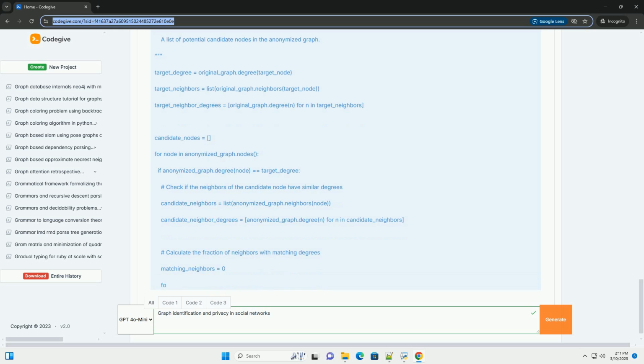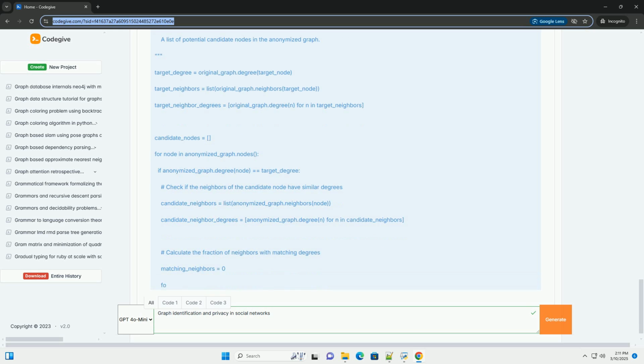B. Code example: degree-based re-identification, Python with NetworkX. Explanation of the code. 1. create_sample_graph generates a random graph with a specified number of nodes and a probability of connection between any two nodes. You can adjust the n_nodes and connection probability to control the graph size and density. 2. anonymize_graph: in this simplified example, it just returns the graph as is.